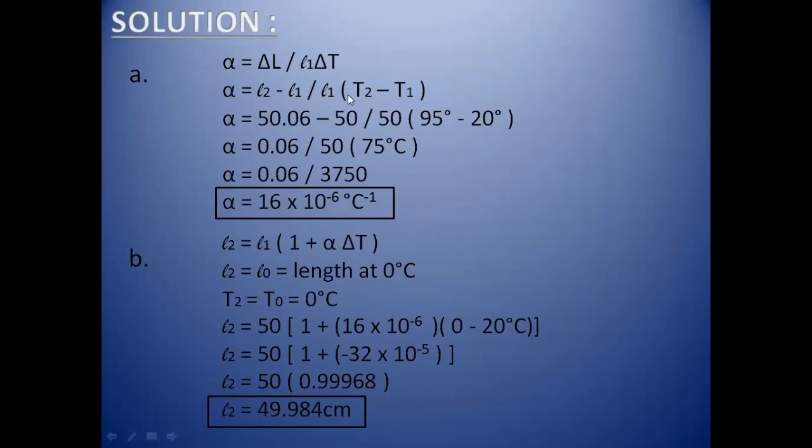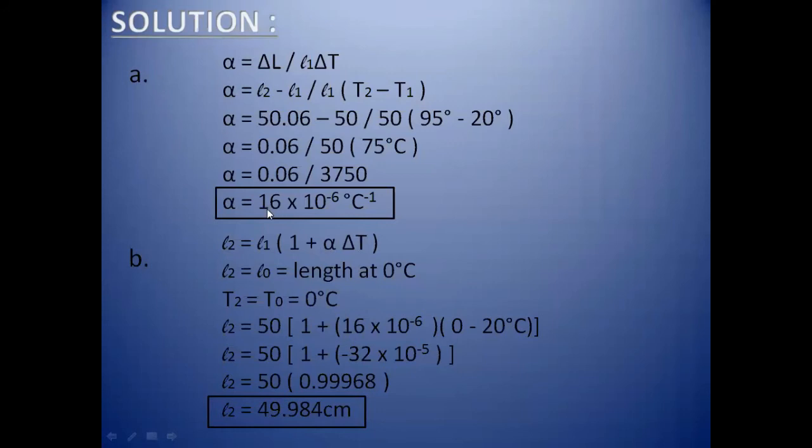Earlier the final temperature, T2, was 95, but here the final temperature will become 0 degree centigrade, because we have to find the length at 0 degree centigrade. So now, taking this formula and replacing all the quantities by their values, the equation becomes: L1 is replaced by 50, the 1 and the plus remain the same, and alpha is the coefficient of linear expansion.